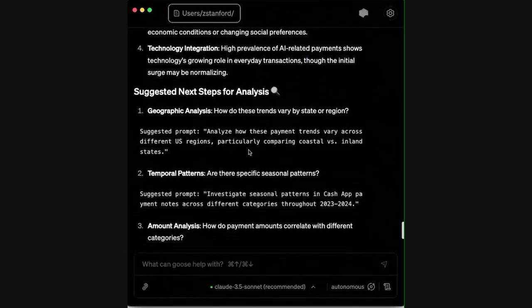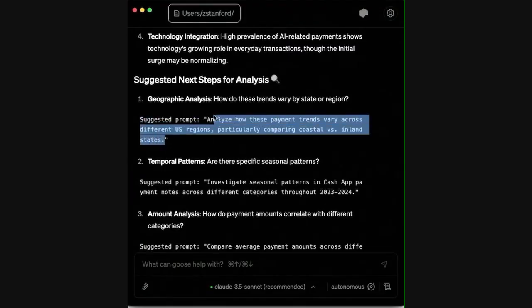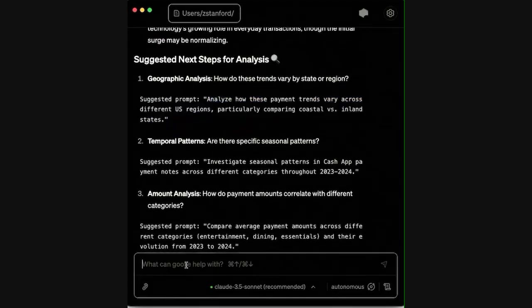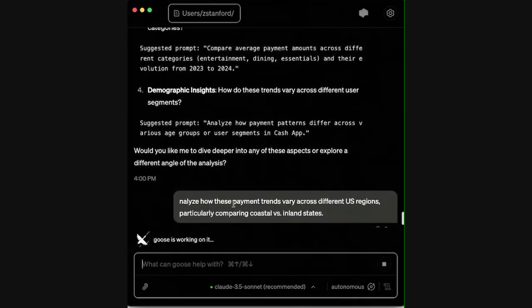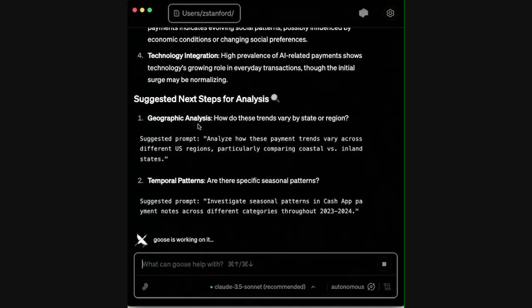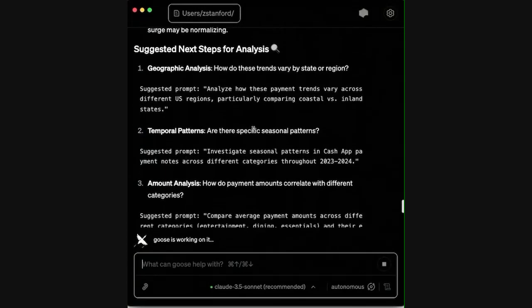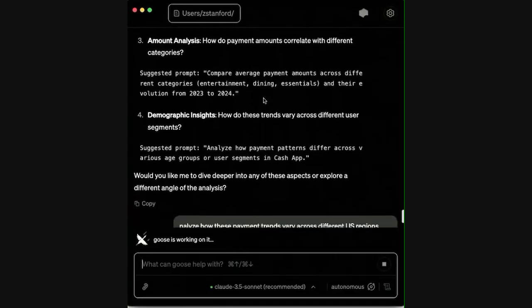And then I love this feature as well, suggested next steps for analysis. So let's say that I wanted to dig in and look at, this is a good idea. Let's look at it by different US regions, right? So we might want to just try that. I missed a name, but it should be okay. It's saying, do you want to dig in by geographic area? Do you want to look at seasonal patterns? Correlate different amounts, demographics.